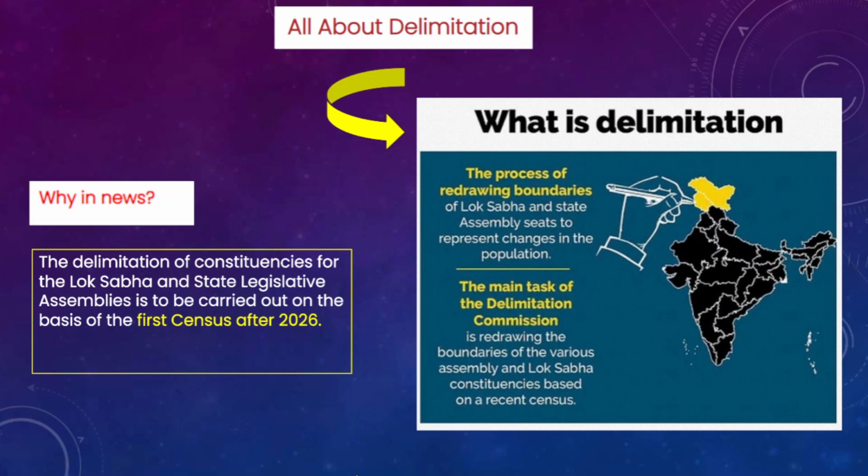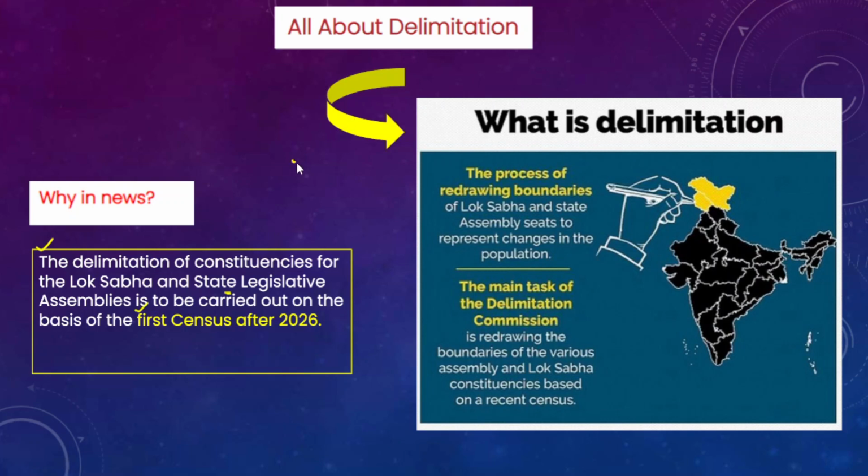Before understanding this, we need to know that delimitation of constituencies of the Lok Sabha as well as state legislative assemblies is to be carried out on the basis of the first census after 2026.